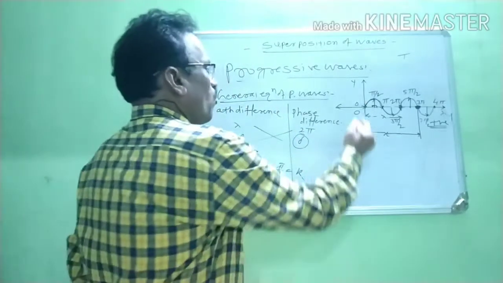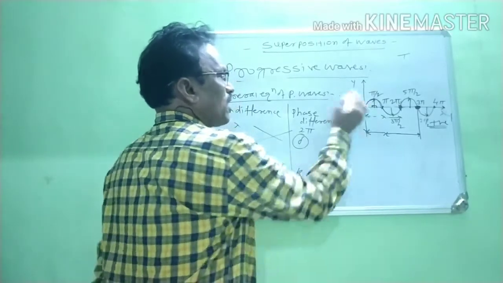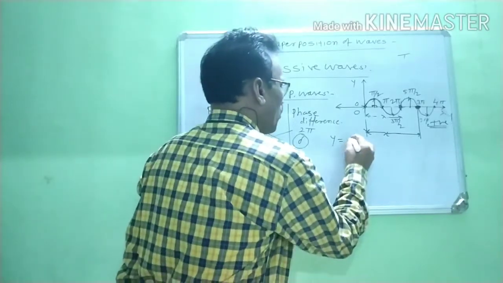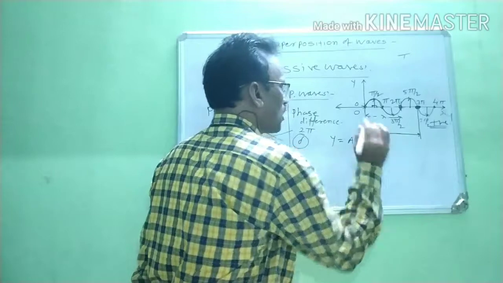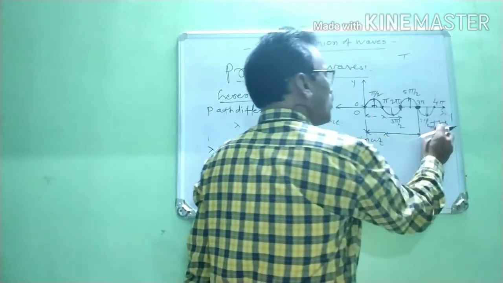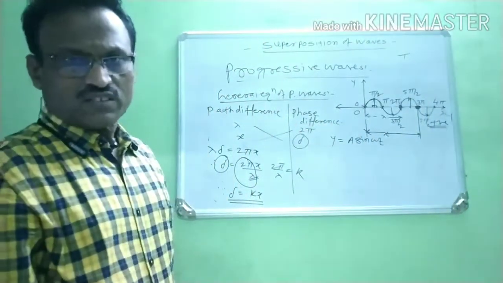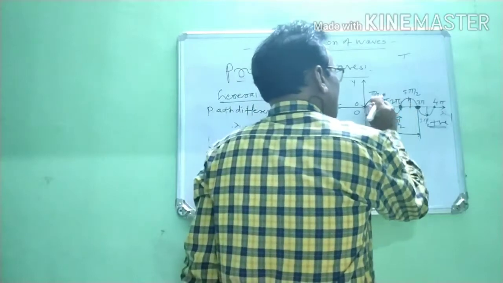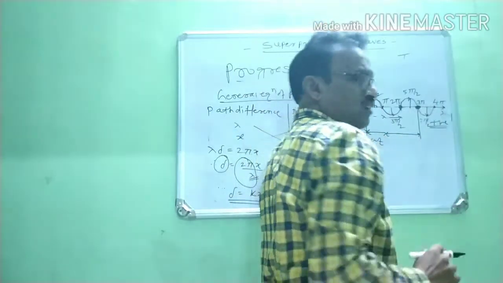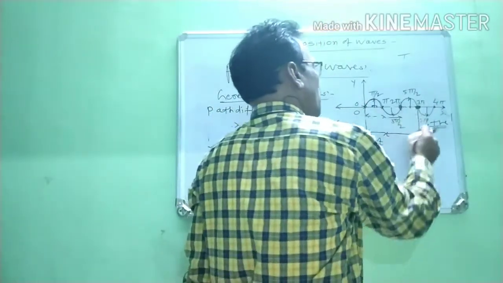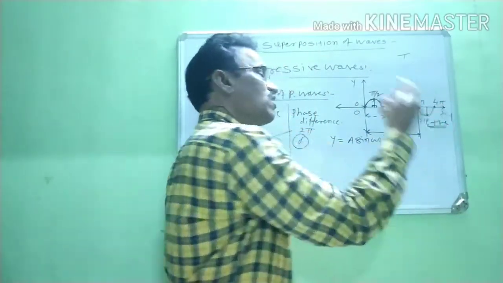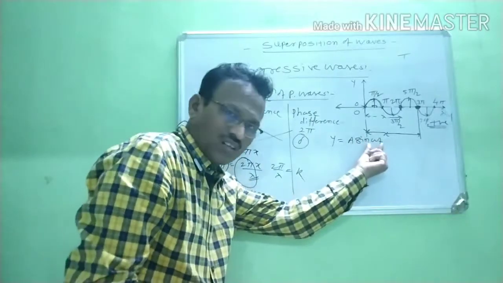Initially, when the particle is at rest, meaning when the particle is at the origin, the displacement of the particle y is always equal to a sin omega t, right? But as soon as this wave travels continuously in the positive direction along the x-axis, the phase difference is always increasing. Therefore, when we find the displacement for any particular particle, this phase difference is subtracted from that angle, right?